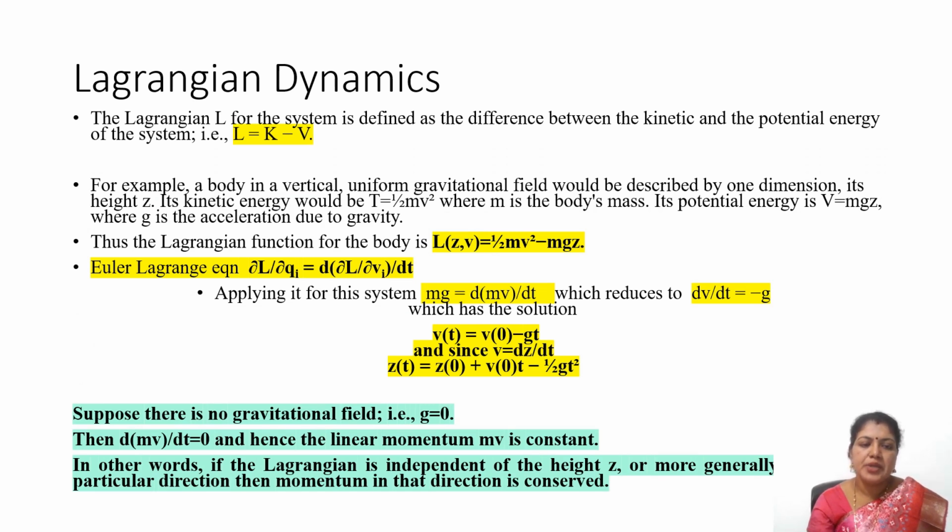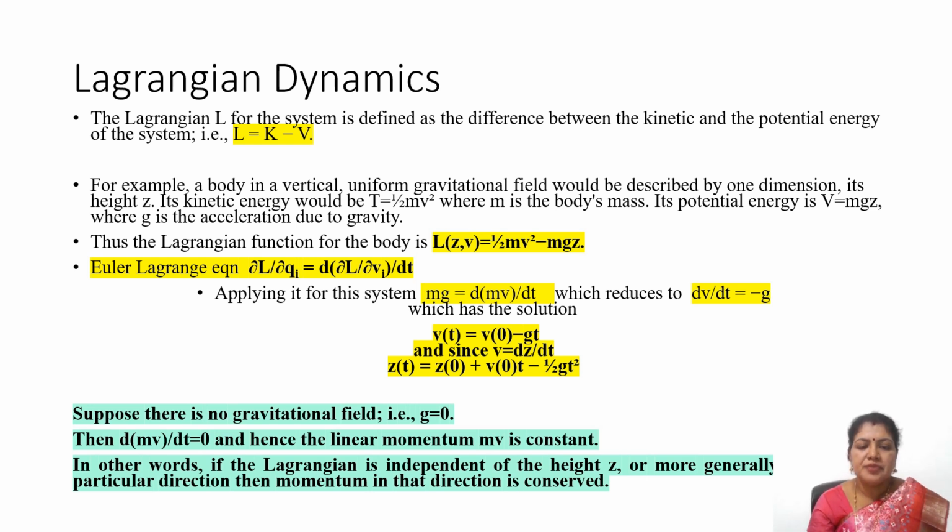So let us look into the Lagrangian dynamics and describe Noether's theorem in detail. The Lagrangian for a system is defined as the difference between the kinetic and potential energy. Consider a body in a vertical uniform gravitational field. It would be described with one dimension as it is falling freely. So the height would be z. Its kinetic energy would be equal to half mv square and potential energy mgh. So here it is mgz.